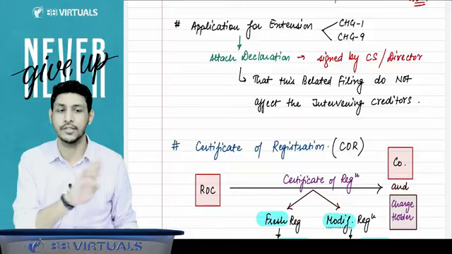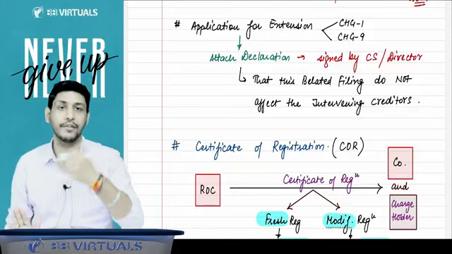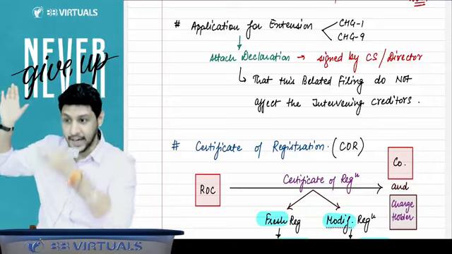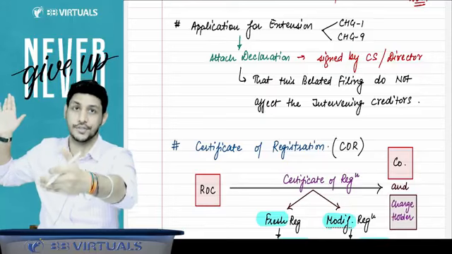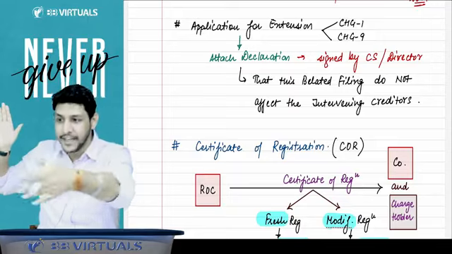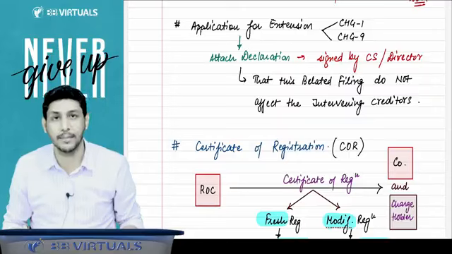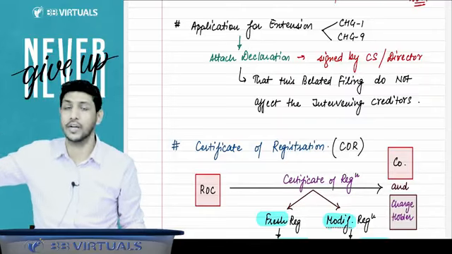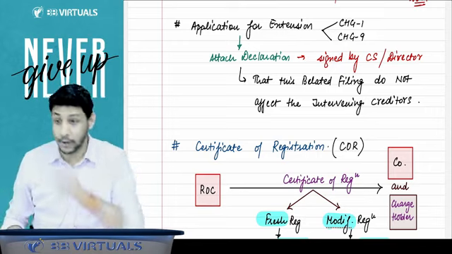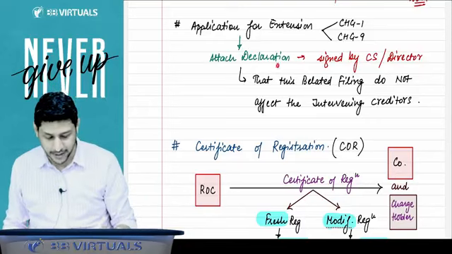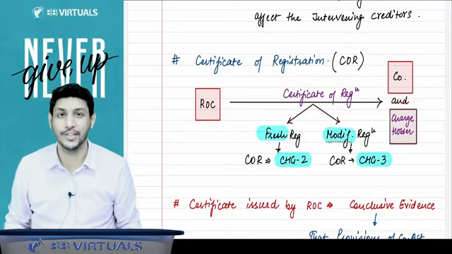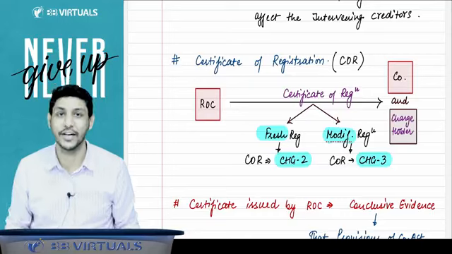We are filing the application to you for the extension. This belated filing is not going to affect any intervening creditors. It means that when this charge was created, and now we are filing the form for registration of charge and asking you for an extension, in the meantime, if we have taken more credits from some more creditors, their rights and interests are not affected because of this belated filing. So you have to file a declaration also. And then ROC will register your charge and ROC will issue you a certificate of registration.